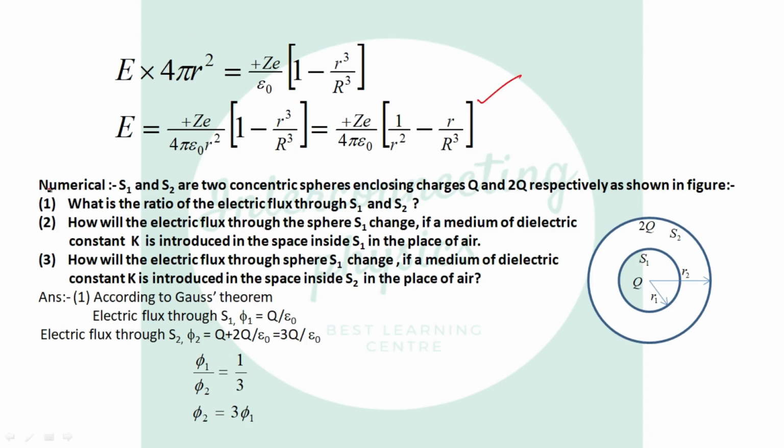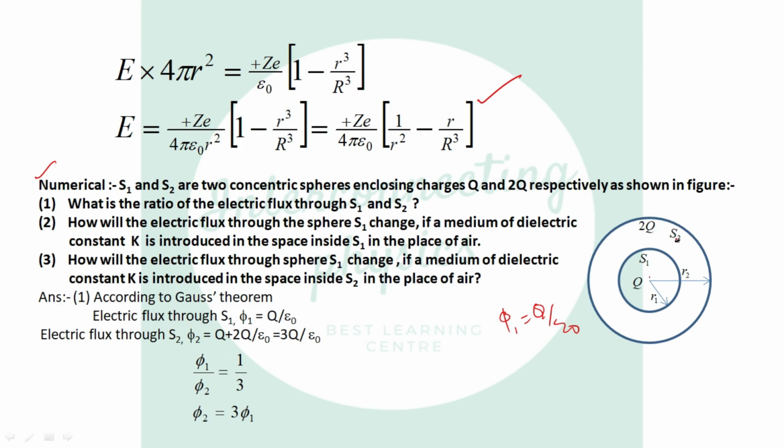Next, S1 and S2 are two concentric spheres. Concentric spheres means their center is common, their center is the same. S1 encloses charge Q and S2 encloses charge 2Q. So what is the ratio of electric flux through S1 and S2? The electric flux through S1 is phi 1, which is Q over epsilon naught.